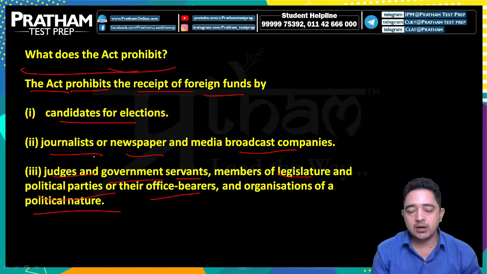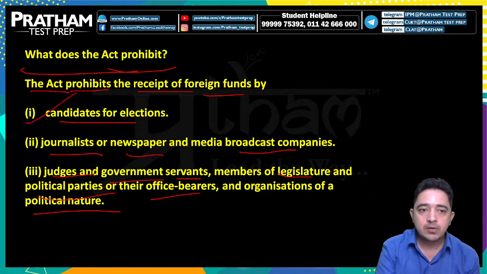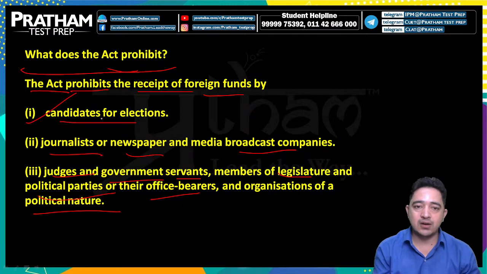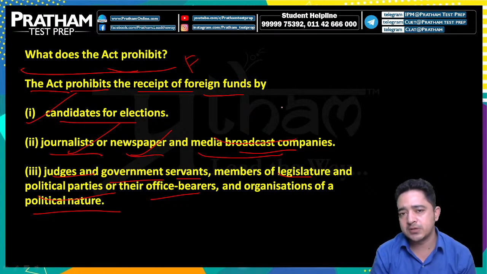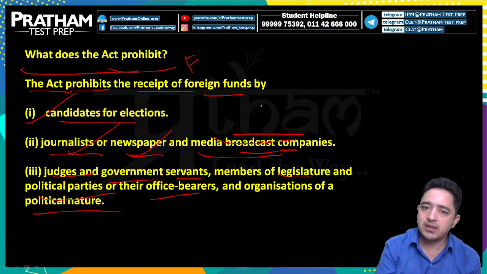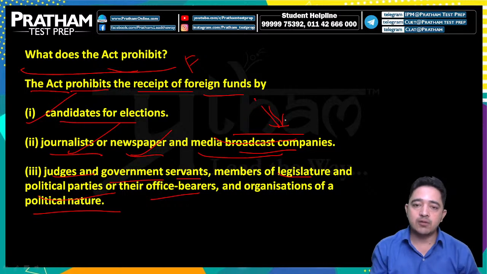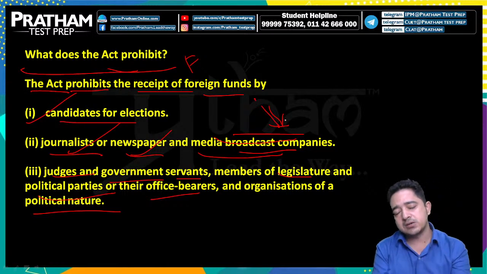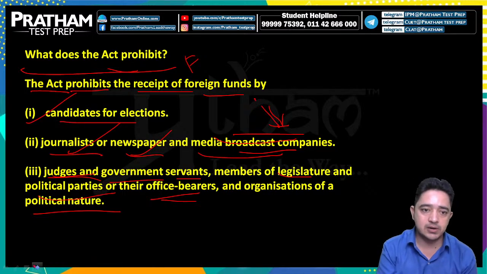So basically, candidates who are in an election cannot take funds from a foreign country, and journalists or newspaper and media broadcast companies also cannot, because the media can be considered the fourth pillar of democracy. If they are funded by a foreign country or any political parties, they can be very biased and may carry news only to support those political parties. That would be detrimental to our country's security. The same applies to judges, government servants, members of legislature and political parties, their office bearers, and organizations of a political nature.